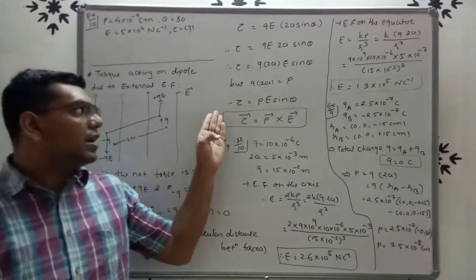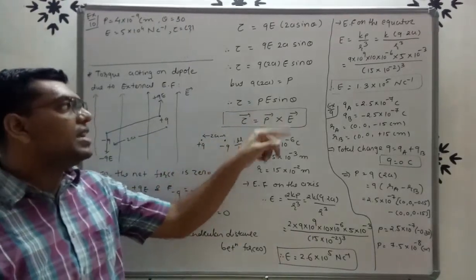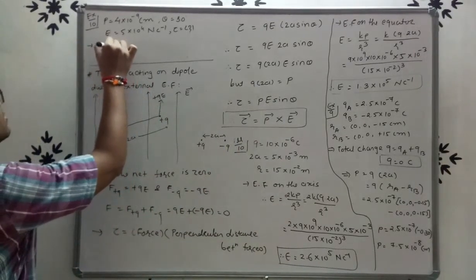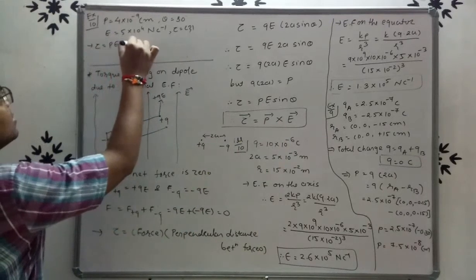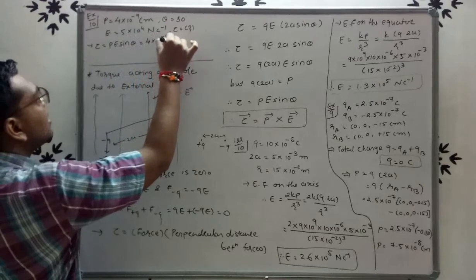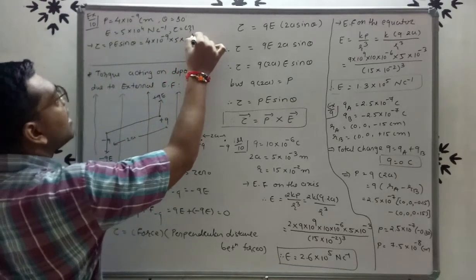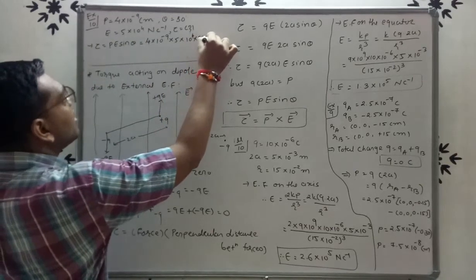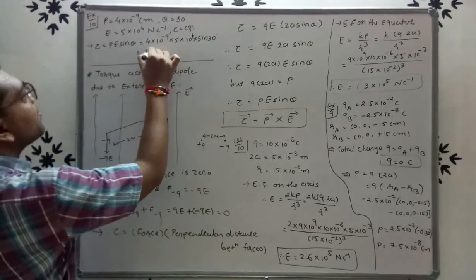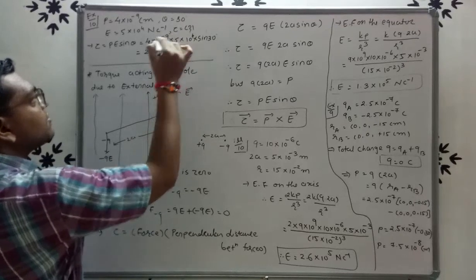Now see here friends, we already discussed the equation of torque. Torque tau is equal to PE sin theta. So simply we have to use this formula. Tau is equal to PE sin theta. So value of P is 4 into 10 raised to minus 9, value of E is 5 into 10 raised to 4, into sin 30, right? So here 5 into 4 is 20, into 10 raised to minus 9 plus 4, that means minus 5.